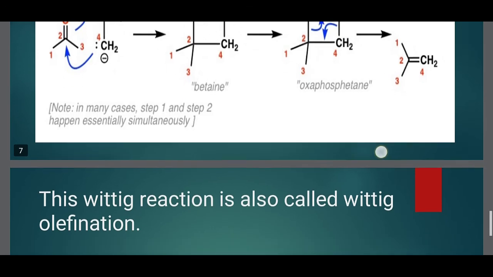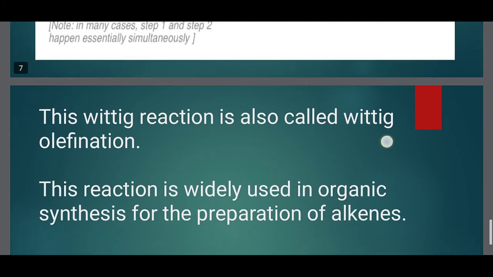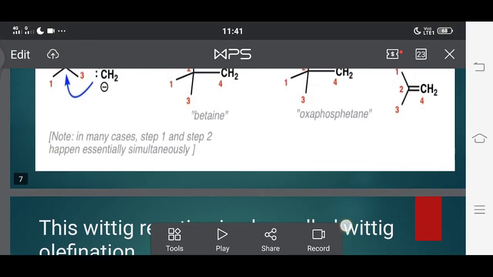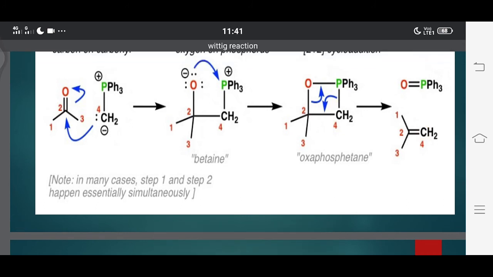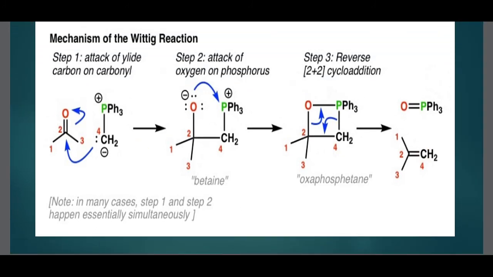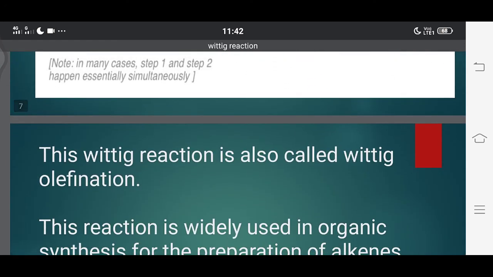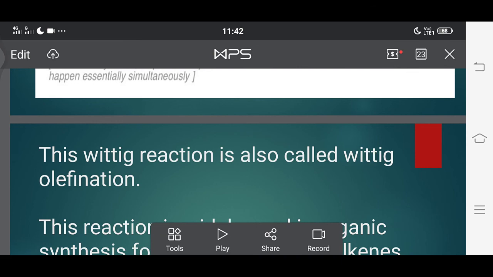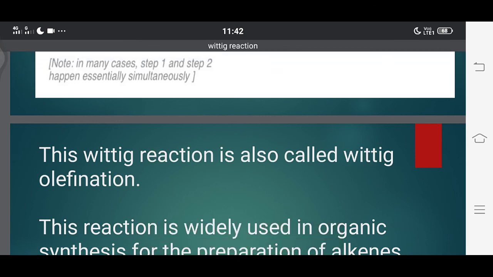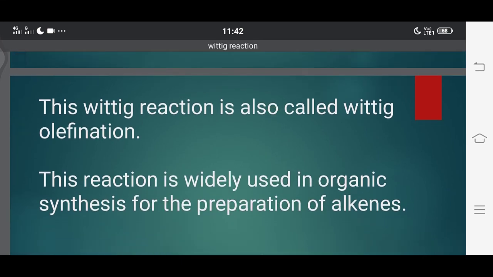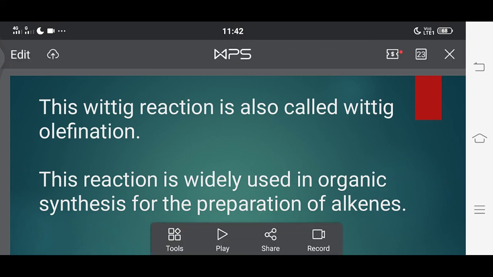What is the use of this Wittig reaction? This Wittig reaction is widely used in the preparation of alkenes. See here, what is the product we are getting? We are getting alkenes. Wherever we need the preparation of an alkene, we follow this Wittig reaction. This reaction is also called Wittig olefination. Wittig olefination and Wittig reaction are the same, and it is widely used in organic synthesis for the preparation of alkenes.